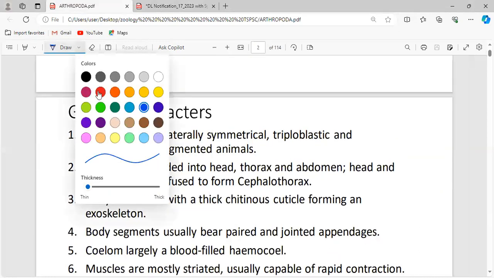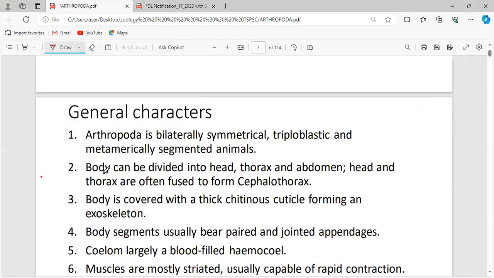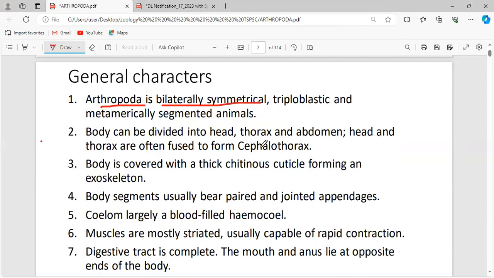First, general characteristics and classification, and I am going to ask you many questions, so be ready to answer them. Don't get late, okay? Arthropoda is bilaterally symmetrical. As from the worms, the platyhelminthes, the organism continues to develop in its own form. In that line, Arthropoda is bilaterally symmetrical, and it is triploblastic in nature.